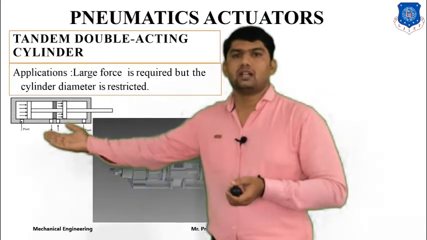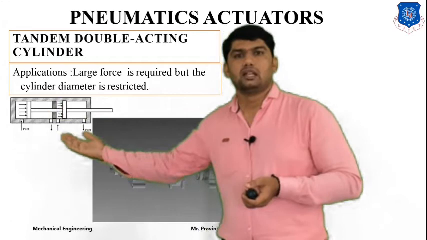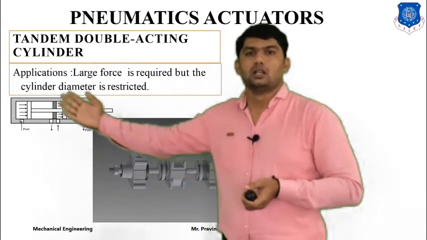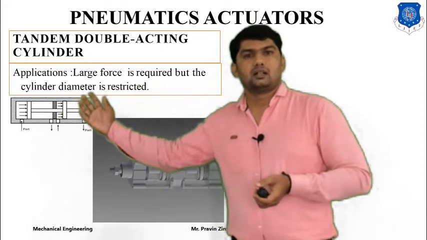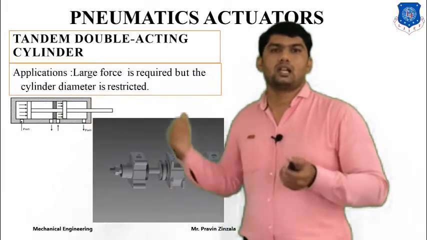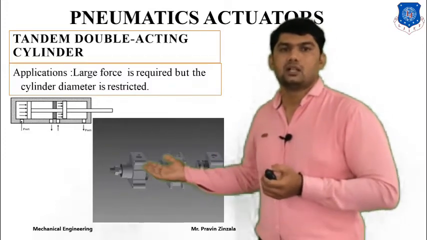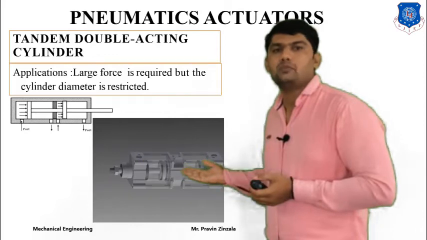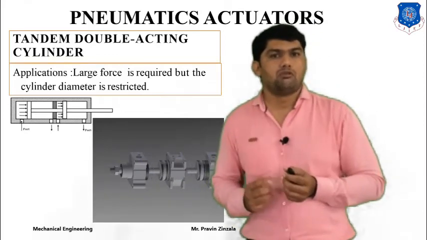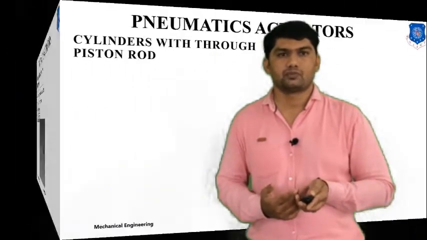Let's take one example. If we supply the port for the first piston and also supply the second piston at the same time, what happens? Both pistons divert their force to the piston rod and we get a large force. So it's called a tandem double acting cylinder. You can also see the animation here. Two pistons are used to operate one shaft for a larger power output.